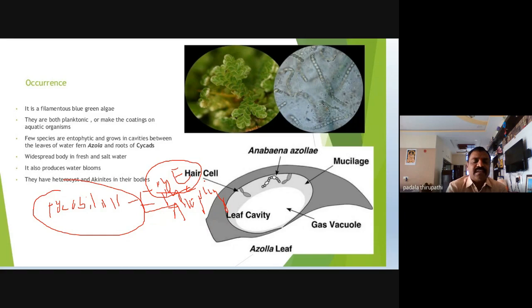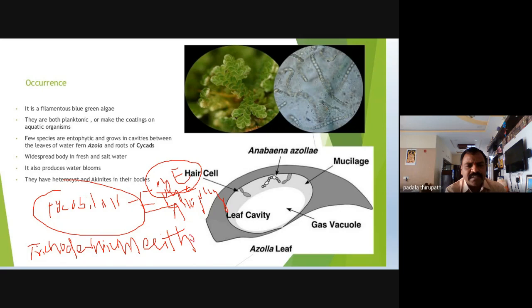The red color of the Red Sea is due to the organism Trichodesmium erythraeum. Trichodesmium erythraeum is responsible for the red color of the Red Sea.